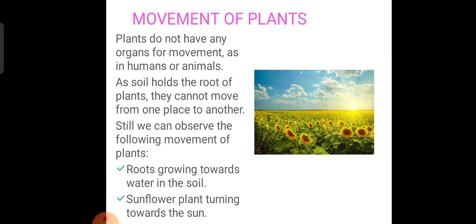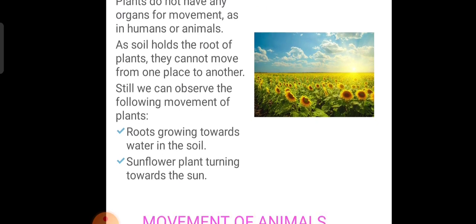And movements of plants, whether it is moving or not, it can't move, but the only thing is it can move towards the soil. Is that clear till now? Sunflower also, it is turning towards the sunlight.